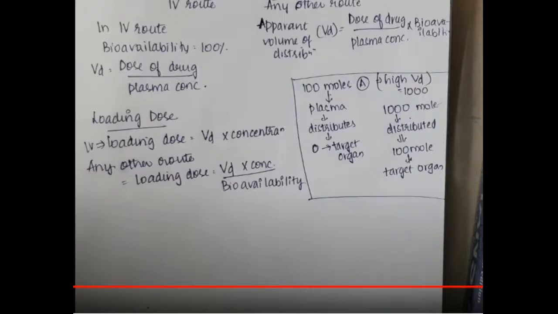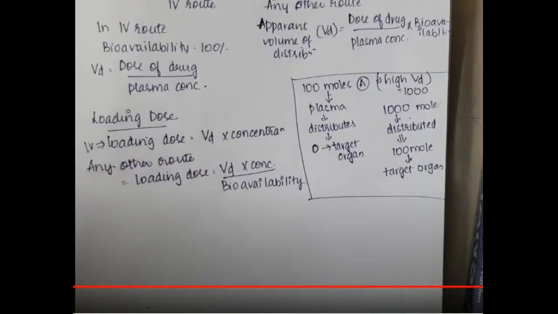It has highest apparent volume of distribution. Because of that, if you give the drug, it gets distributed to whole parts of the body, but the action is in the eye. It won't go into the eye or any organ which is important, but it goes to the whole part of the body.